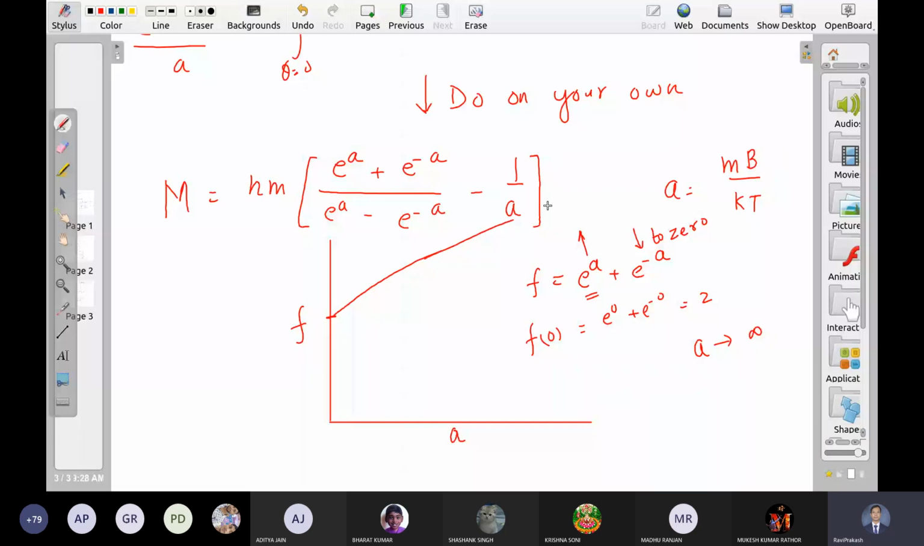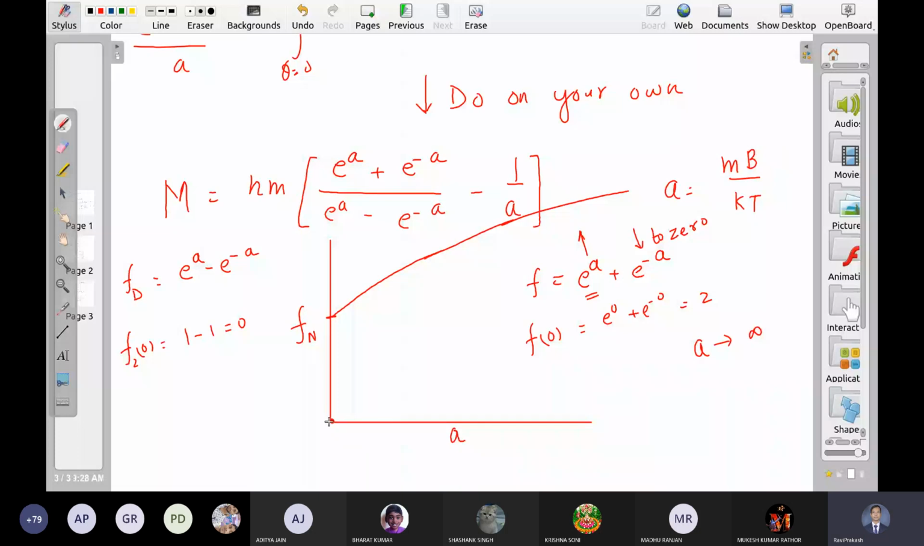What about the denominator? Same thing. Calculate at 0. What did you get? E to the power 0 is 1. E to the power minus 0 is also 1. 1 minus 1 is 0.